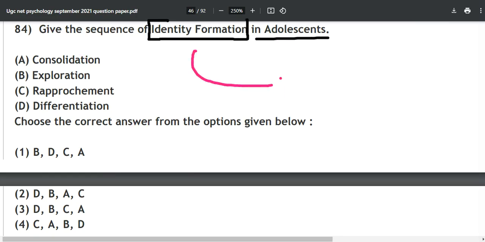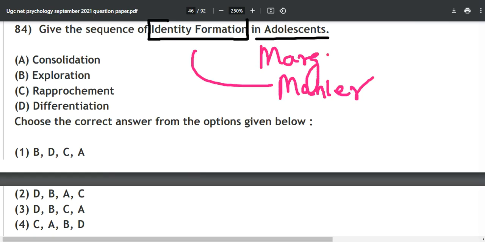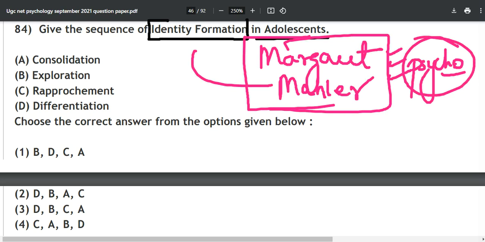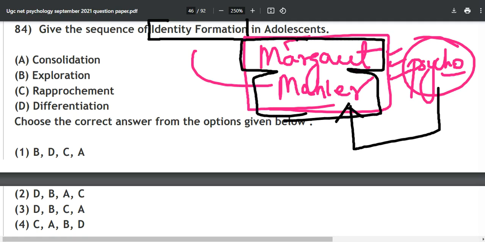So first of all, it was given by Margaret Mahler, or Mahler, however you want to pronounce it. She was a psychoanalyst. So it's pretty obvious that you would have never heard about psychoanalysts and this particular person, Margaret Mahler. So you are watching it right now.